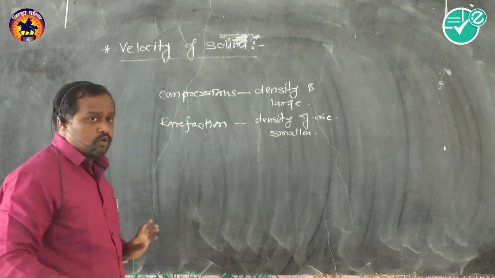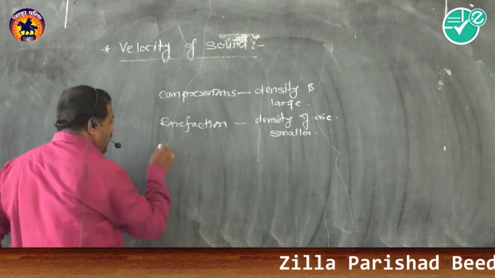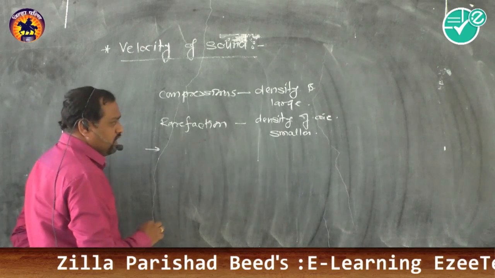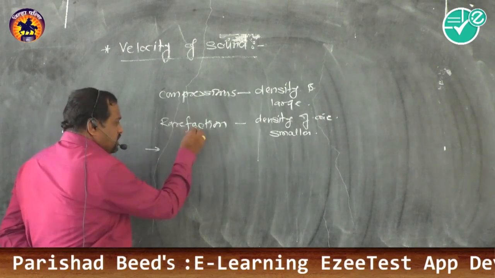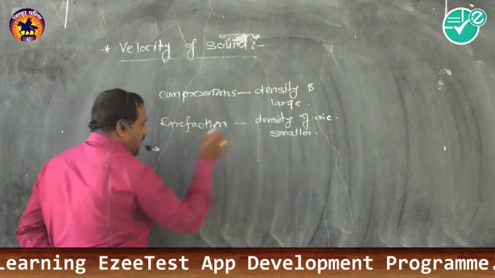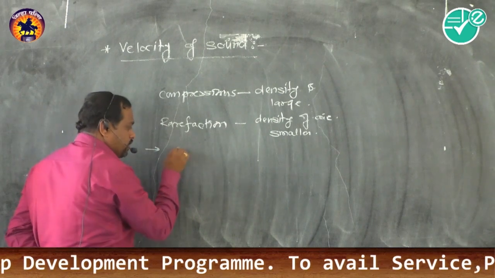Very important: he stated that at compressions, where the density is larger, heat is developed.